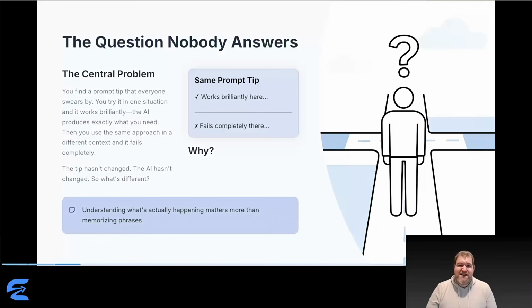What changed? The tip is the same, the AI model is the same. So why did it work in one context and fail in another? This is what drives people crazy about prompt engineering. It feels inconsistent, unpredictable, like there's no underlying logic you can rely on. But there is, and once you see it, everything makes sense.